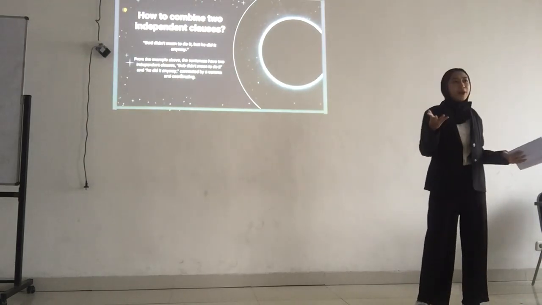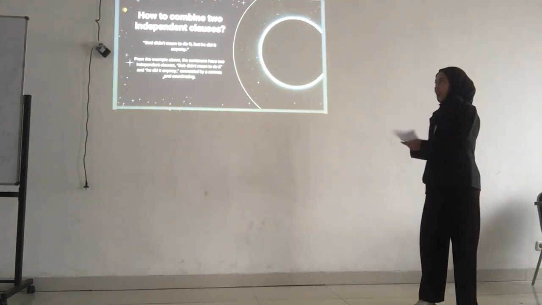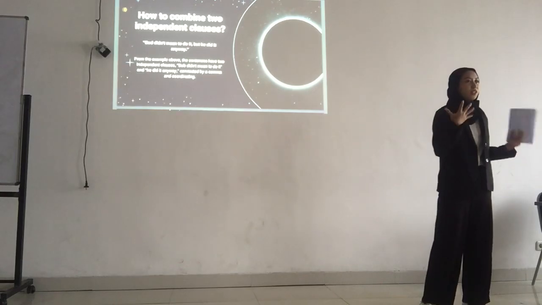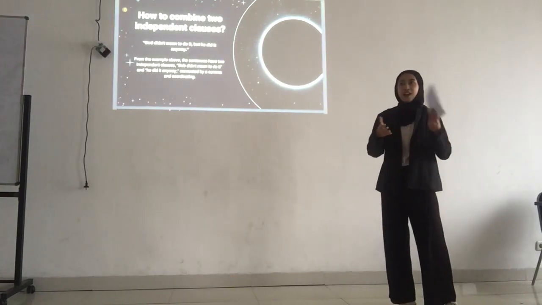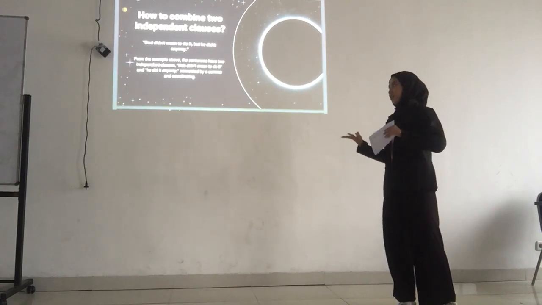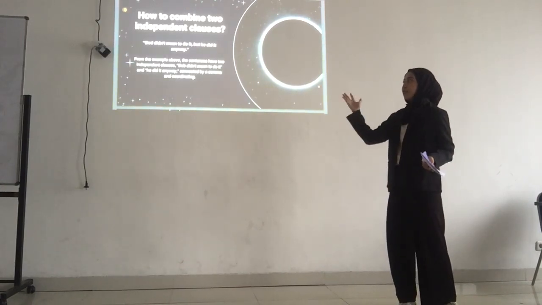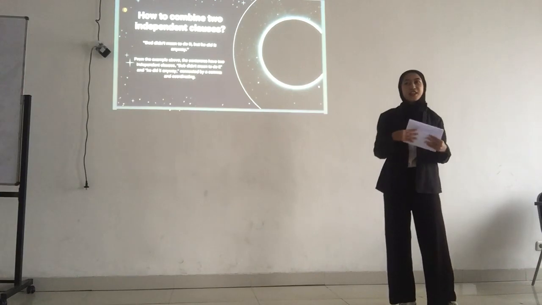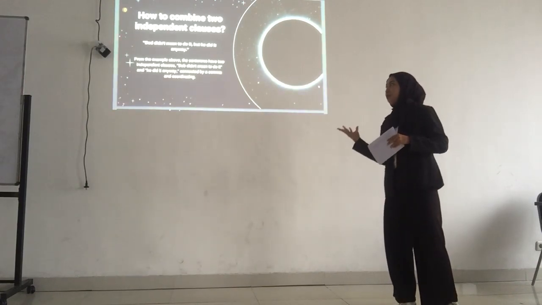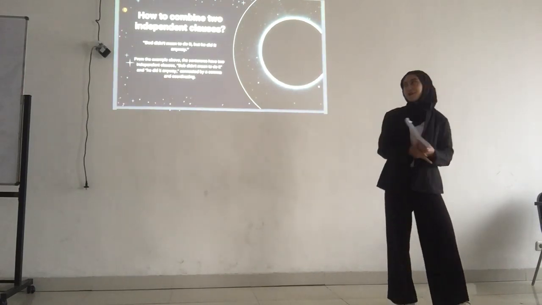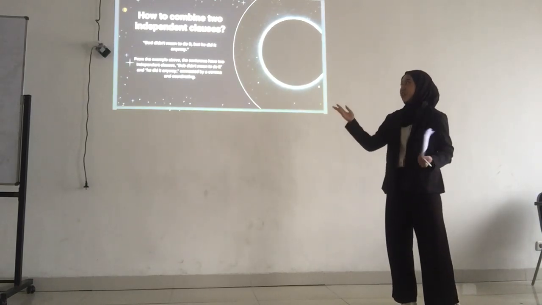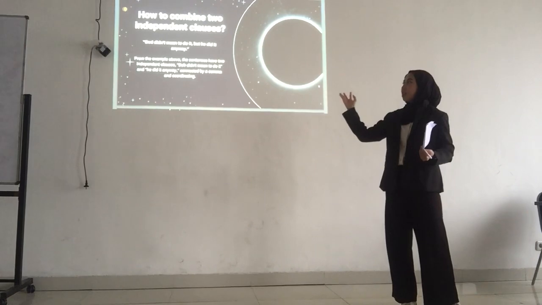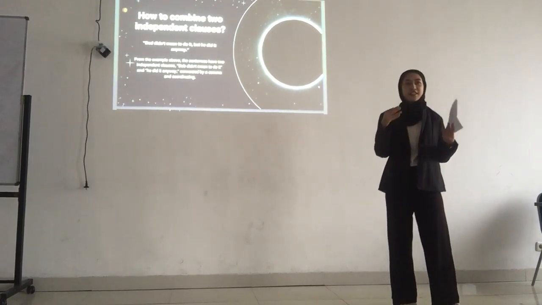So, how do we combine two independent clauses? It is important to learn about combining an independent clause with another independent clause. For example: Bob didn't mean to do it, but he did it anyway. From the example above, the sentence has two independent clauses. The first independent clause is Bob didn't mean to do it, and the second is he did it anyway. This example is connected by a comma and a coordinating conjunction.